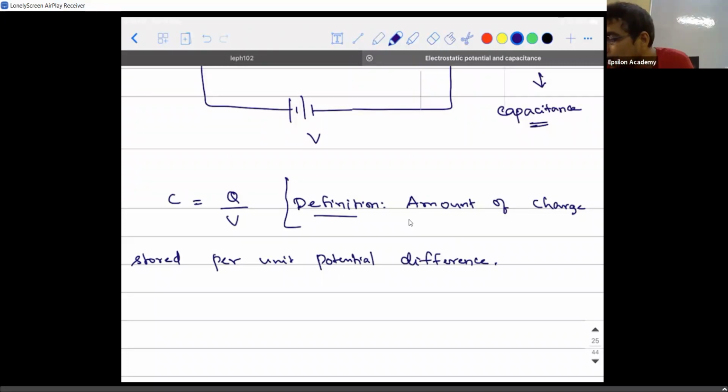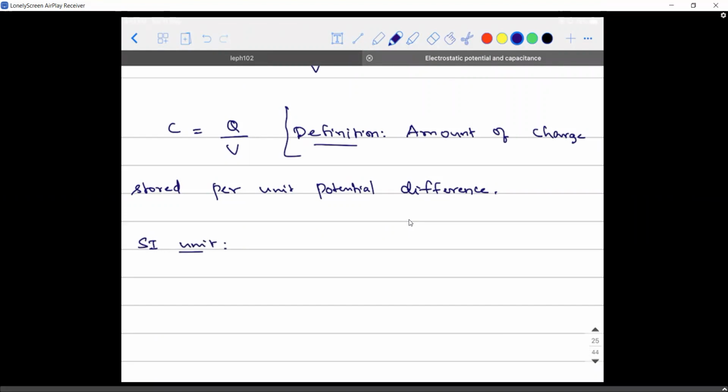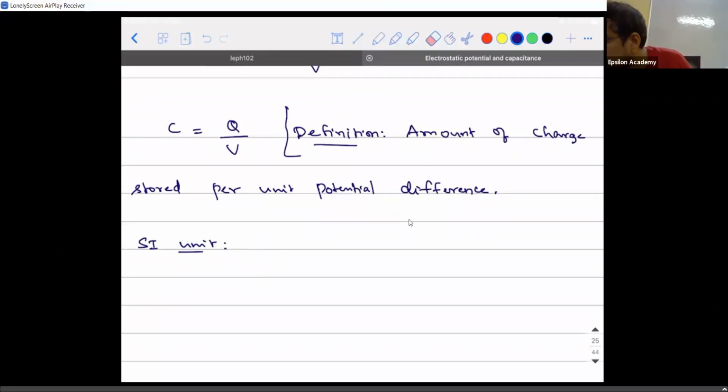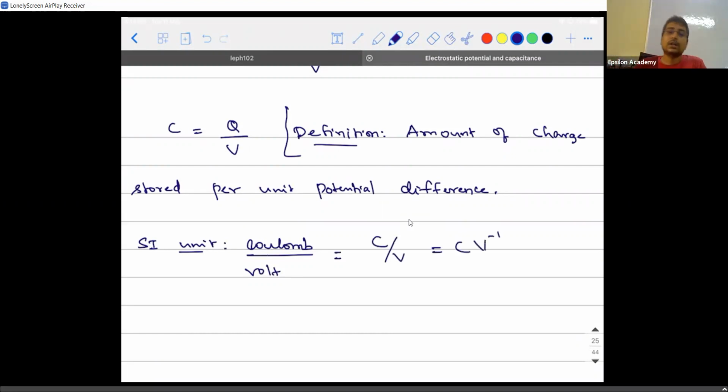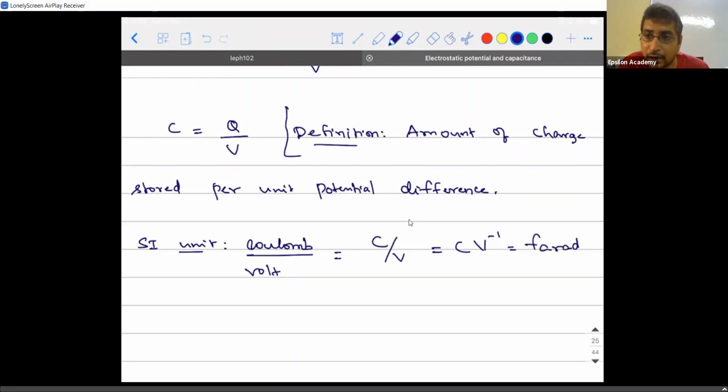Next, what is going to be the SI unit of it? Coulomb per volt. It is C divided by V, or CV inverse. This coulomb per volt is collectively called something. Do you know what it is? Farad. It is called farad, a name derived from the scientist Michael Faraday. That is why the symbol used for farad is capital F.